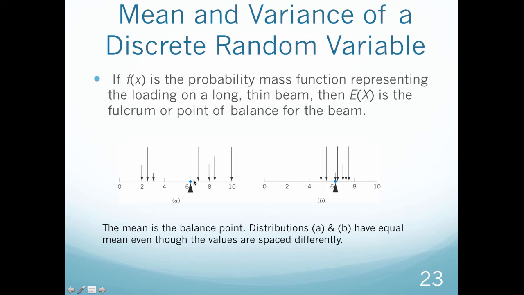Then if I look at the same point over here, all of these probabilities are closer together, like their x values are closer together, but their mean is the exact same. That just means their weighted average is the same between these values and these values. So that shows you an example of the balance point on my beam.